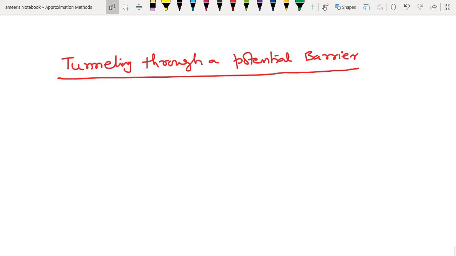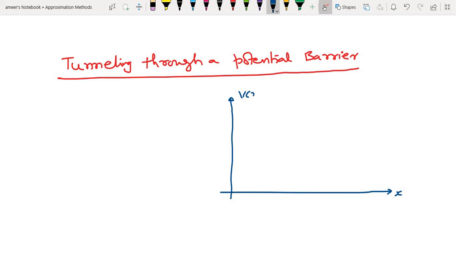Yeah. So let us take the situation to look like this. I am taking a graph of V versus x, maybe like this. This is x and this will be V of x. Let's say the curve looks like this. Let's say this is the first turning point, known as x1.